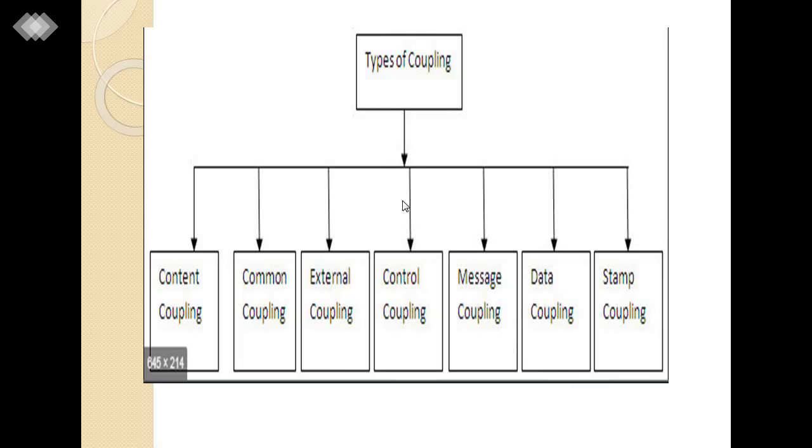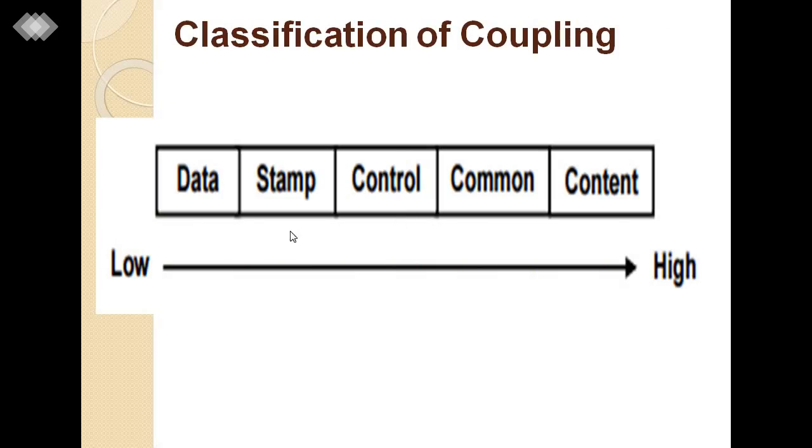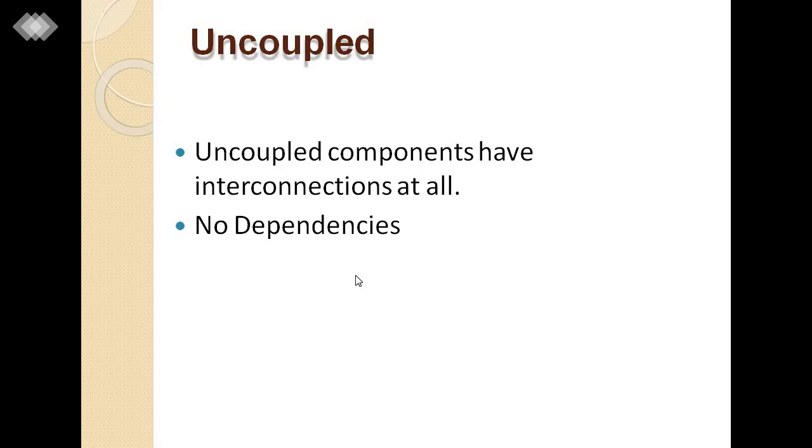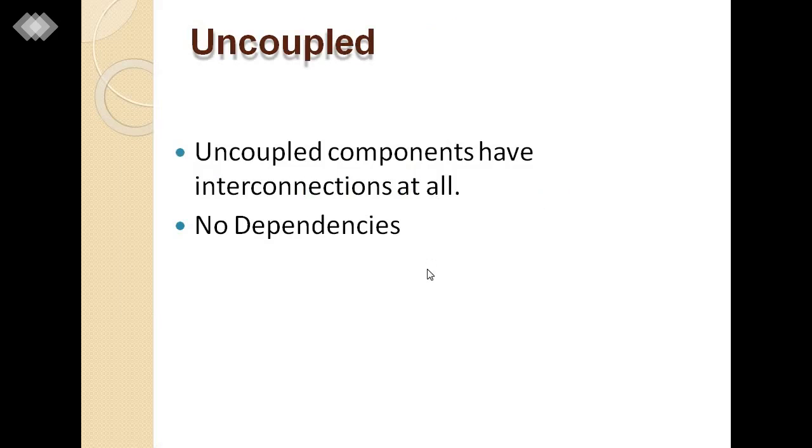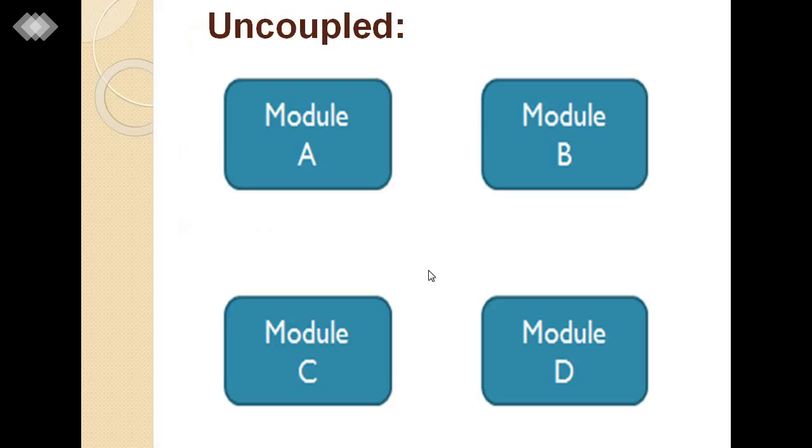Then we covered types of coupling and a classification by degree, which is low and which is high, explained with diagrams. Uncoupled means no dependencies, and here is the diagram of uncoupled.